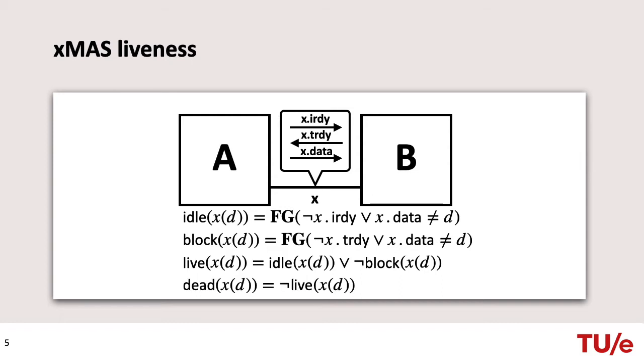So, a channel is dead for D if, at some point, the initiator is ready to transfer D, but the target is never able to accept it. The key liveness verification technique associated with XMAS networks generates a SAT problem that approximates the idle and block properties. The SAT encoding is such that from a path that satisfies dead, a satisfying assignment can be constructed, so the approach is sound.